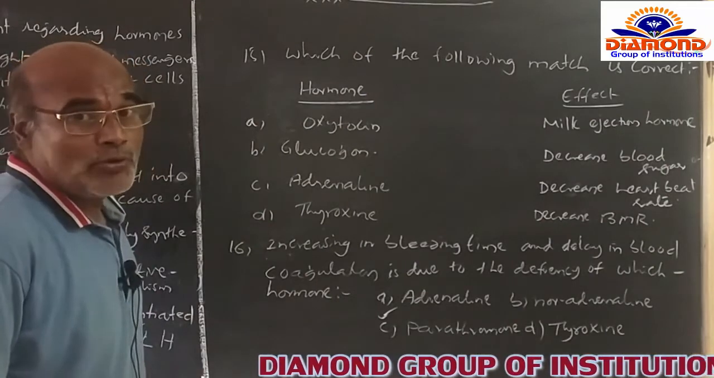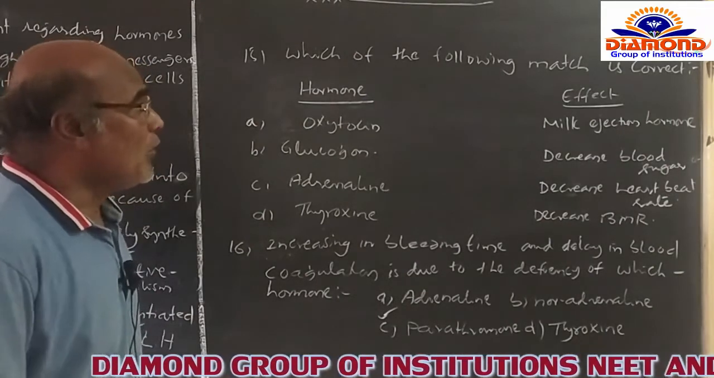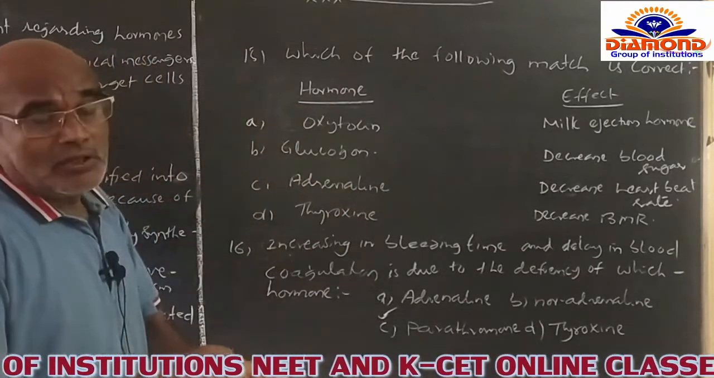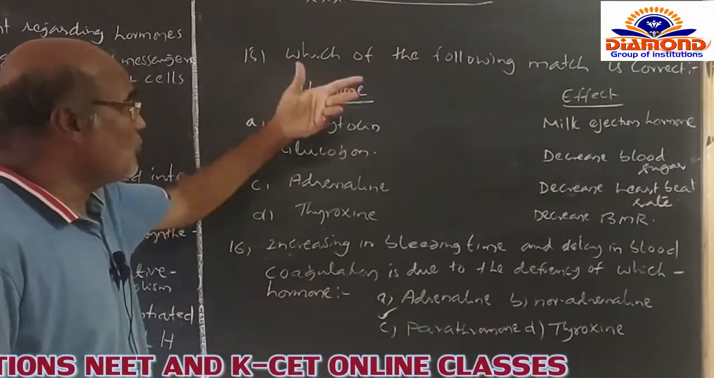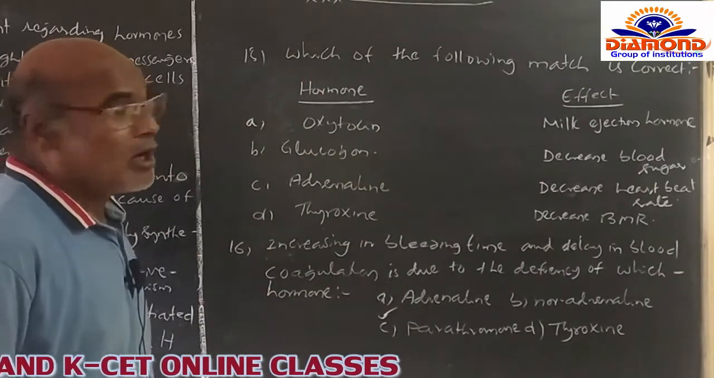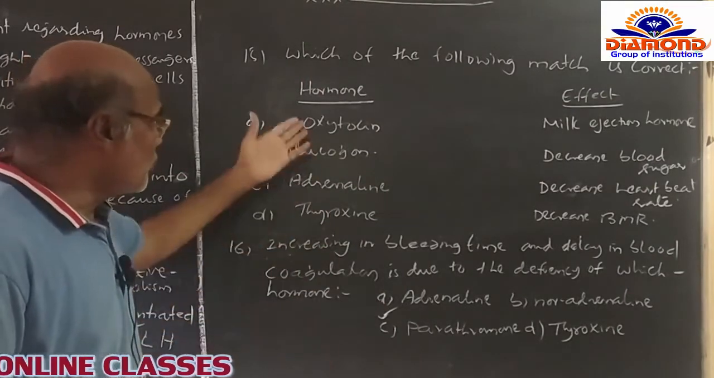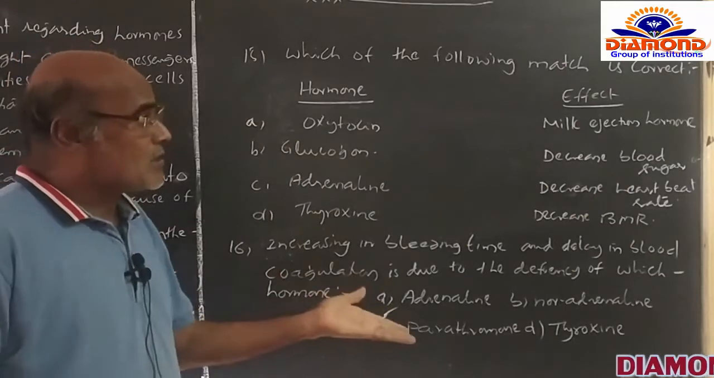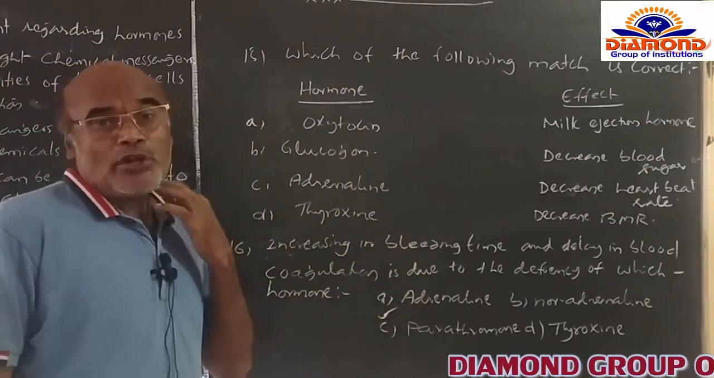We will discuss some more questions. Which of the following matches is correct? So here two groups are given. One is the hormone, the name of the hormone given as A, B, C, D, and the other is the effect, what they affect in the body of a human being.